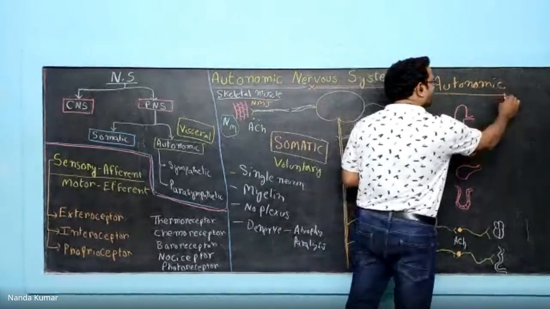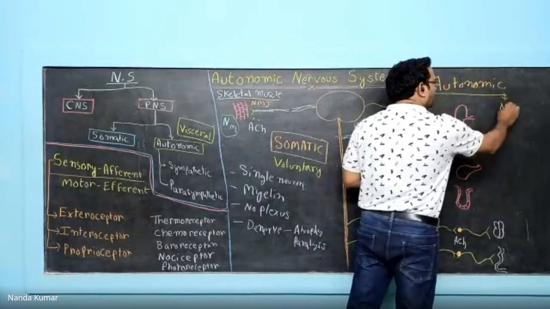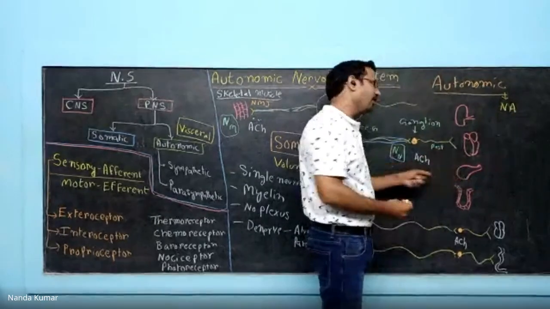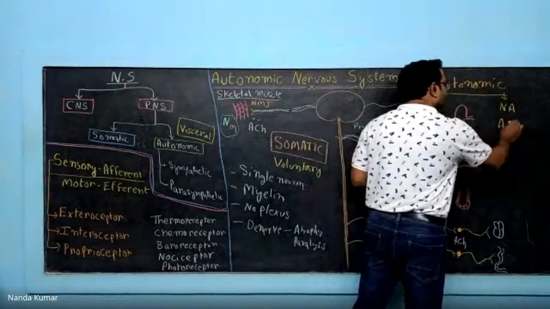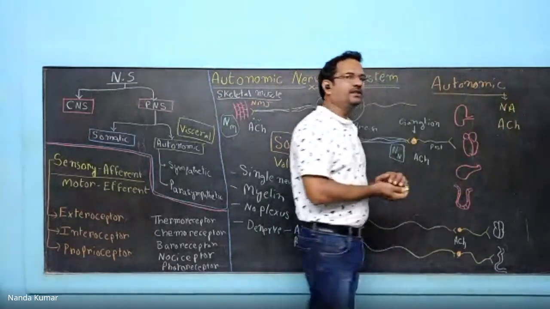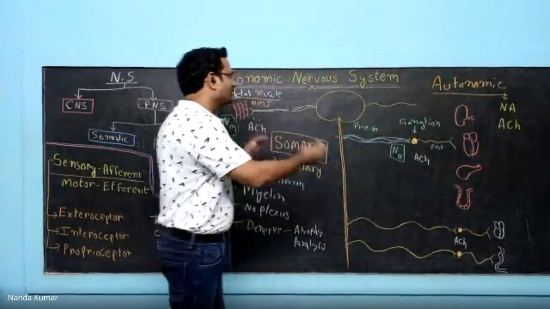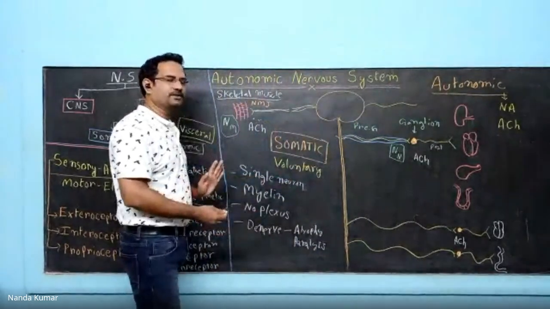Two neurotransmitters are there in autonomic nervous system: noradrenaline, and at some other neurons, at postganglionic neuron, again acetylcholine is released. So there is a difference in neurotransmitters. So these are all the differences between somatic and autonomic nervous system.